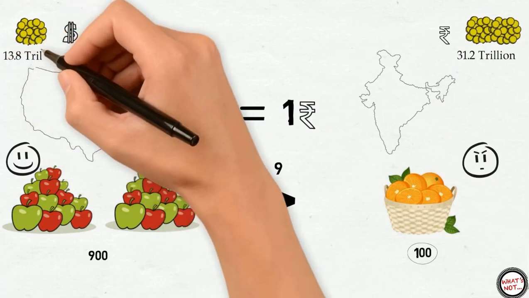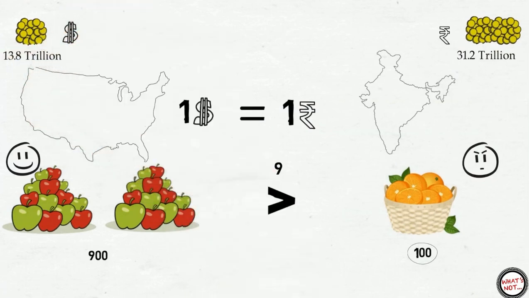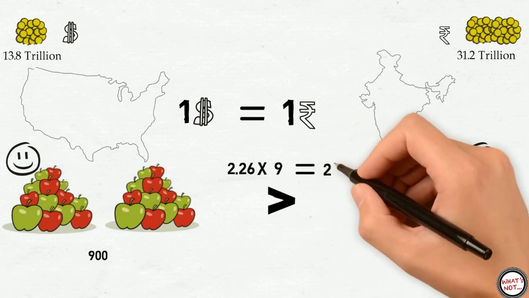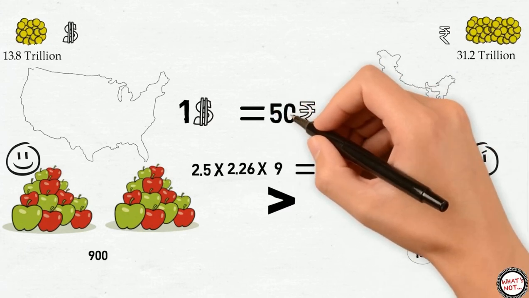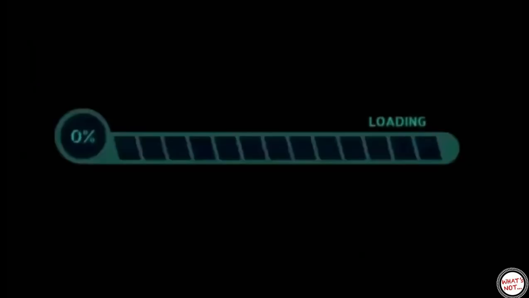India has 31.2 trillion rupees printed and the US has just $13.8 trillion printed, which is 2.26 times. So for every dollar in the market, there are 20 rupees. This would have been true if both countries' inflation were the same. But India has more than twice the nominal inflation, which resulted in $1 is equal to 50 rupees. And this has been increasing and decreasing in present day.